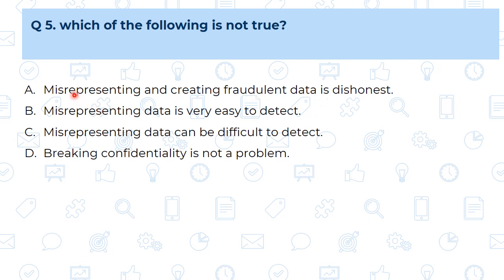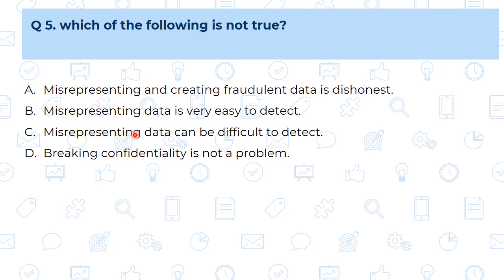Okay, so the first statement is correct. Now second, misrepresenting data is very easy to detect. No, this is not right, because misrepresentation is very difficult to detect, because whenever the researcher is doing such kind of manipulation, he has taken enough precaution that it should not come into focus very easily. Okay, so this is the wrong statement.